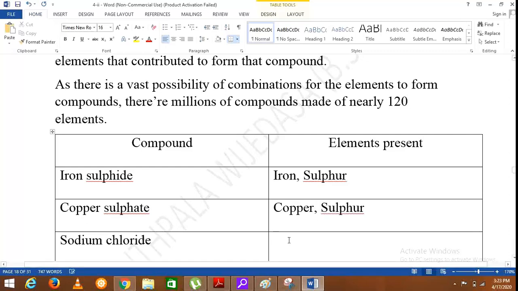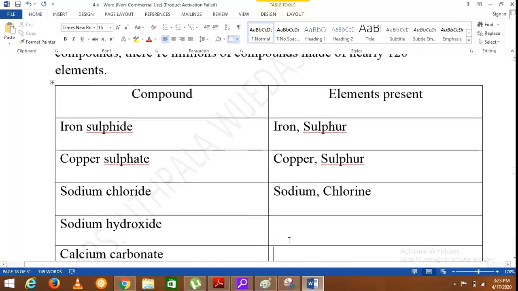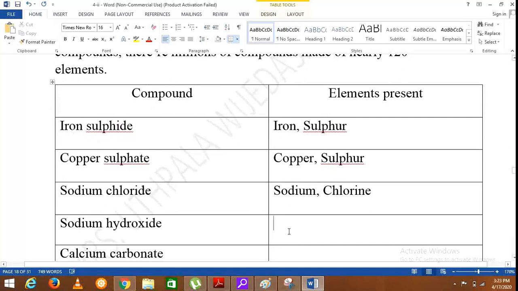Then sodium chloride. The elements are sodium and chlorine. Then sodium hydroxide. There sodium, hydrogen and oxygen are the component elements.